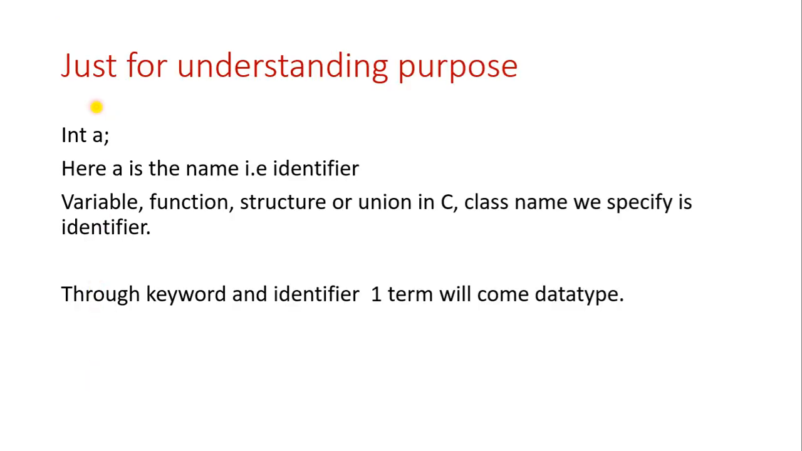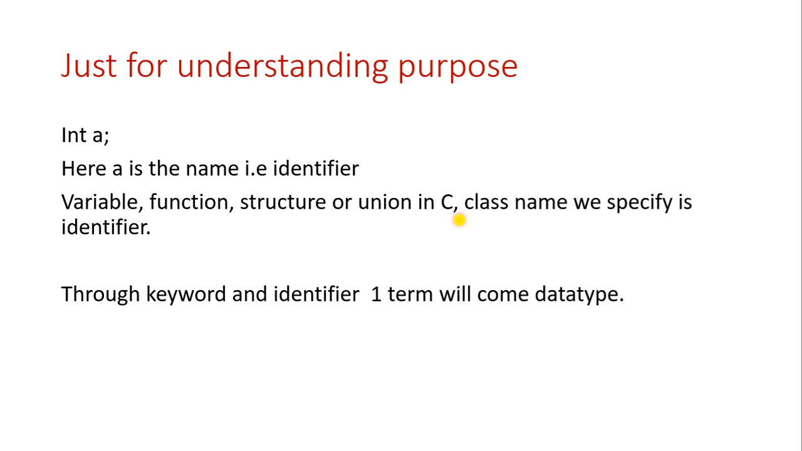Let's go next. This is also for your understanding purpose only. Here I have written int a. int is a data type, a is a variable name. I have told you that a variable name is also called an identifier. So variable names, function names, structure names or union names in C programming language are also called identifiers only.